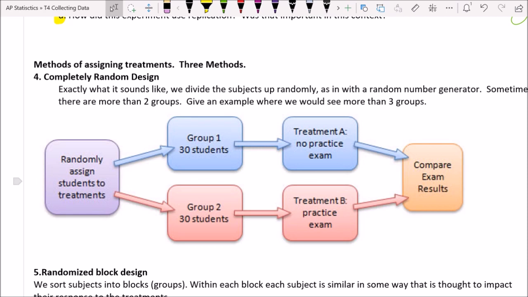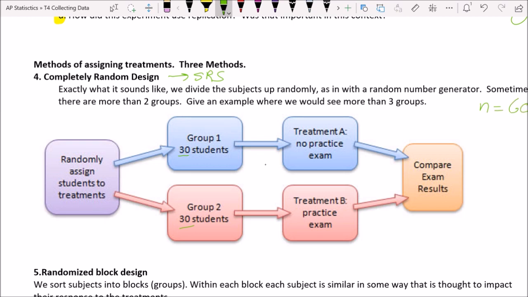So here's completely random design. Guys, it's exactly what it sounds like, and it's analogous, when we learned about sampling, to a simple random sample, very similar. It's just that we're randomly assigning the subjects to the treatment groups. So in this one, group 1 had 30 students and group 2 had 30 students. So what that means is our total number of participants is 60.